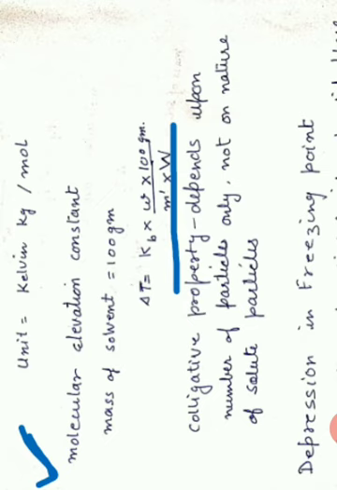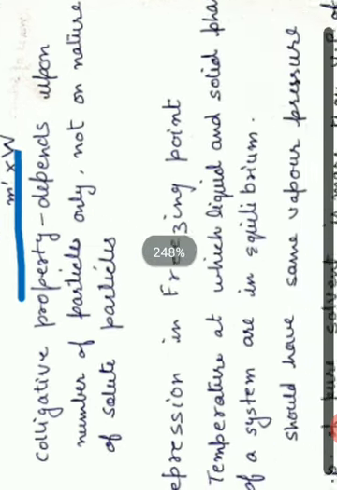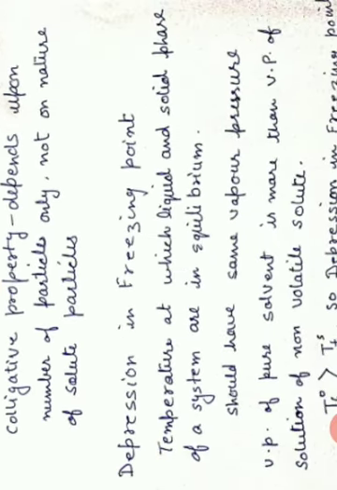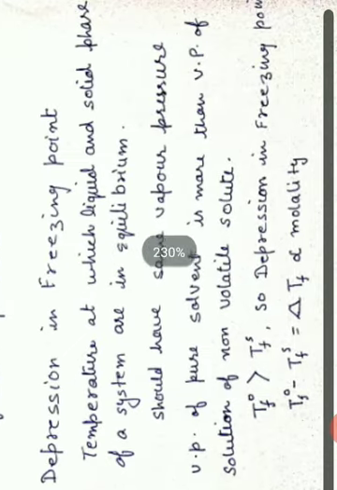The next colligative property that we have to study is depression in freezing point. For that, let us first try to understand the concept of freezing point. As the name suggests, what we have studied by now is that freezing point is the temperature at which a liquid starts getting converted into a solid form.